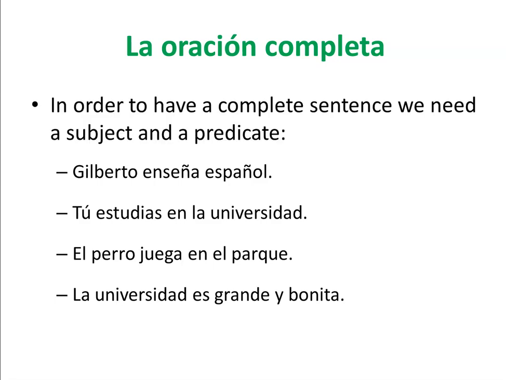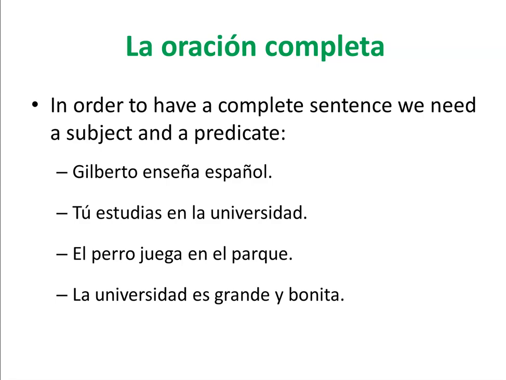So as I mentioned before, in order to have a complete sentence in Spanish, we need a subject and a predicate, okay, like these sentences. But also it is important to mention that in previous videos we talked about how a subject or a pronoun in this case can be implicit in the verb. So that's why we conjugate verbs.